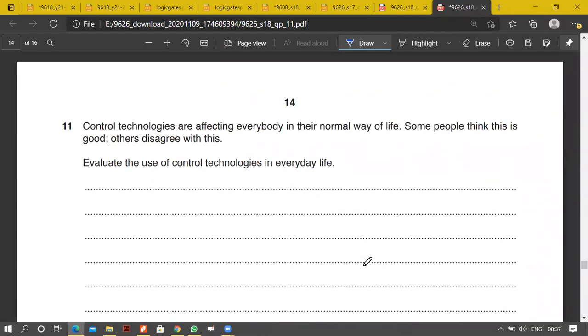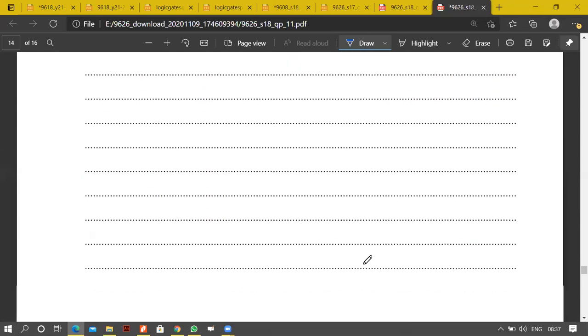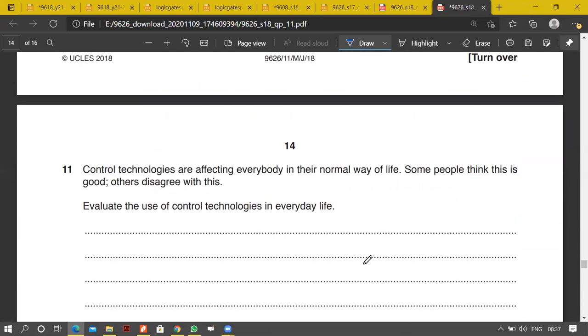Control technologies are affecting everybody in their normal way of life. Some people think this is good, others disagree with this. Evaluate the use of control technologies in everyday life. 8 marks question. Okay. Think over the points. Phir hum discuss karte hain, all of you. Control system discuss kiye hain humne. We have discussed it.